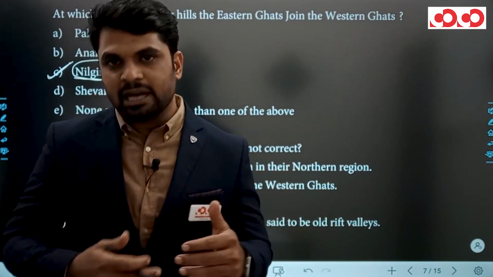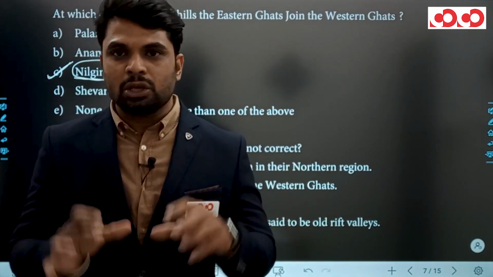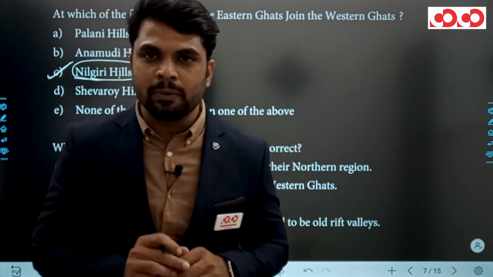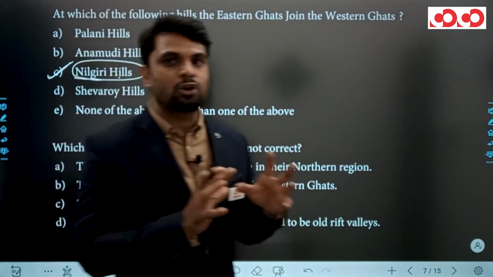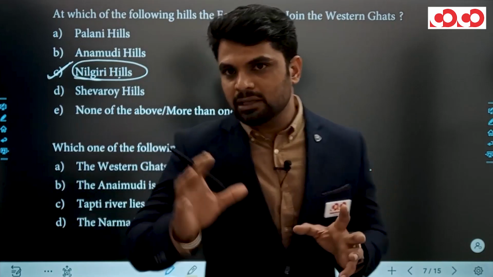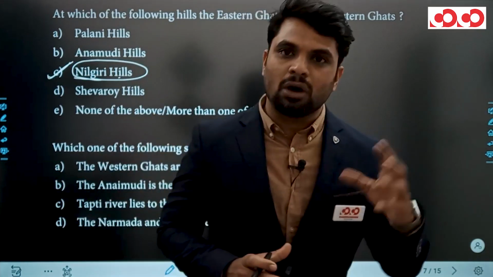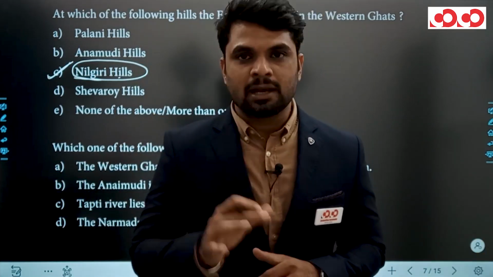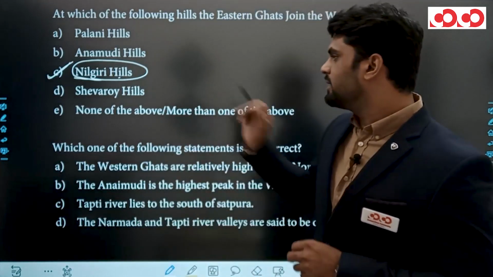After Nilgiri Hills, at south of Nilgiri Hills, you can see other mountain hills too, but they are the part of Southern Hill Complex. They are not the part of either Western Ghat or Eastern Ghat. Clear? So the right answer is Nilgiri Hills.